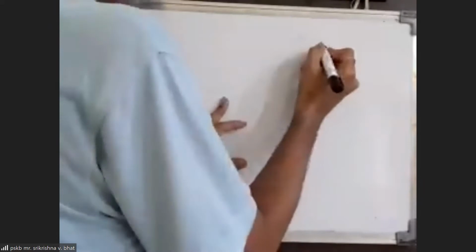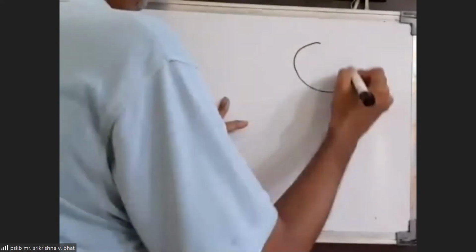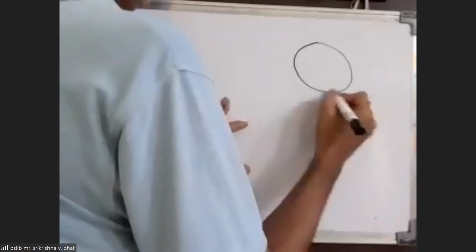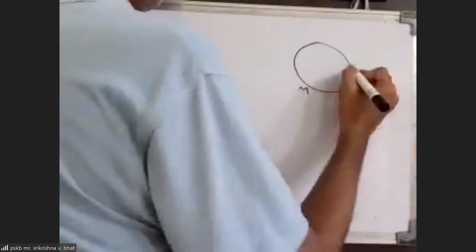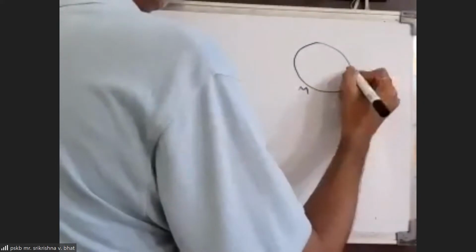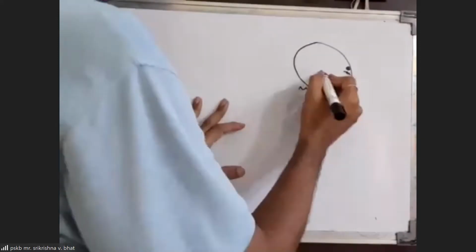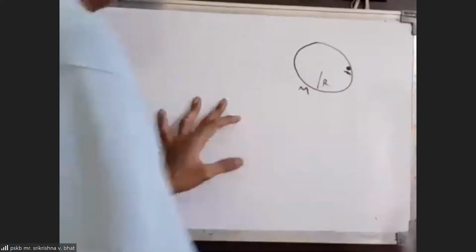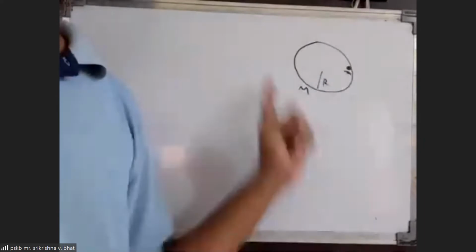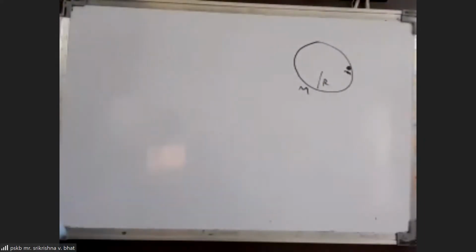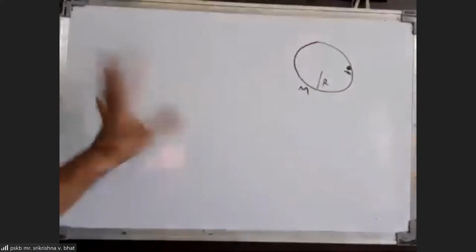So the question that was just given was this: a ring was there. The ring's mass is given, and a small particle is there inside the ring, whose mass is small. So this ring and particle system is in a horizontal plane, placed on a horizontal frictionless surface, so the whole system can move in the horizontal plane.